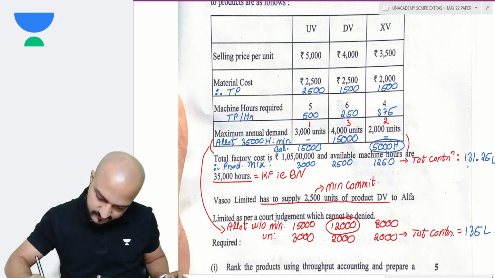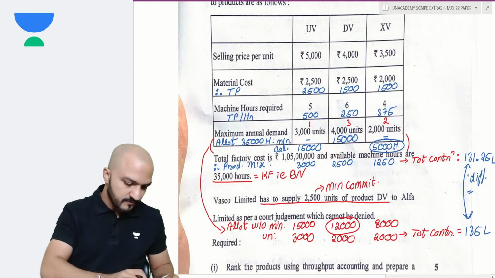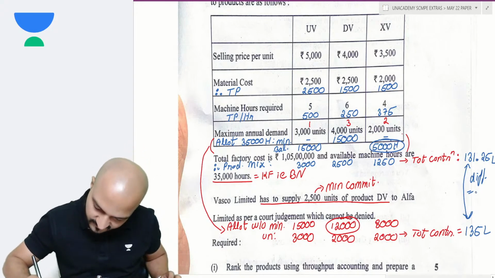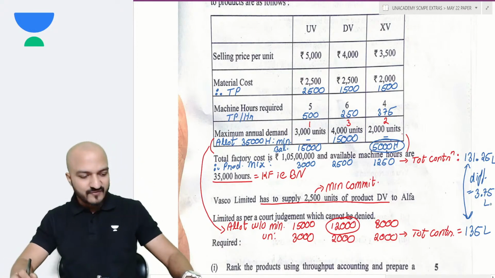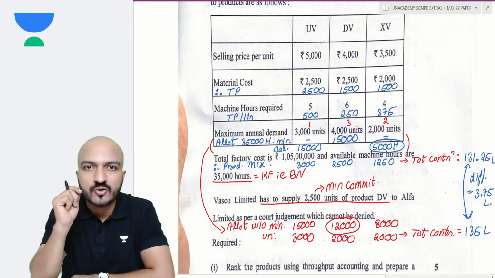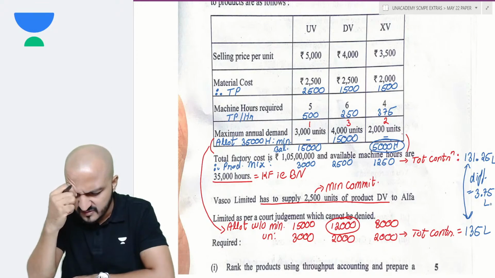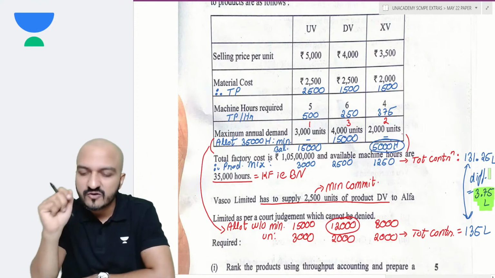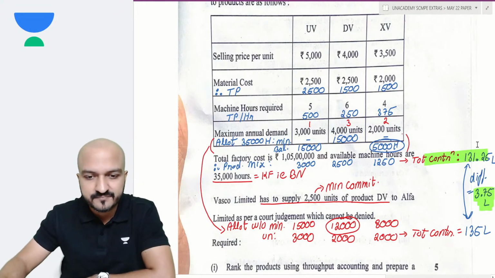So the difference here is what you are losing because of the court order. 3,75,000. So 3.75 lakhs is what you are losing because of the court order. I hope you understand that. You could have also got the same answer if you took difference of profit. Instead of taking difference of contribution, you could have taken difference of profit. Same answer you will get, right?